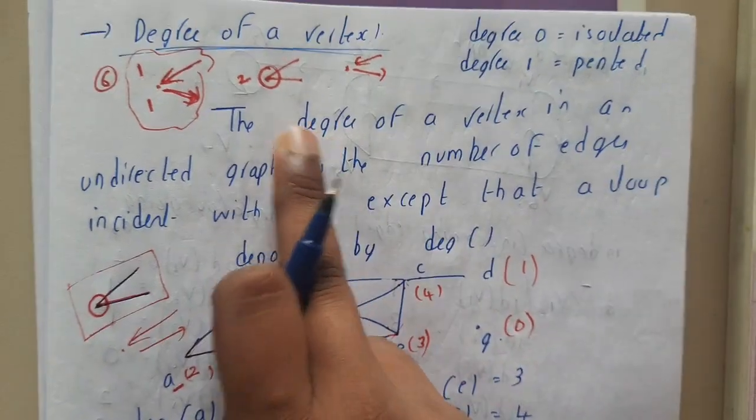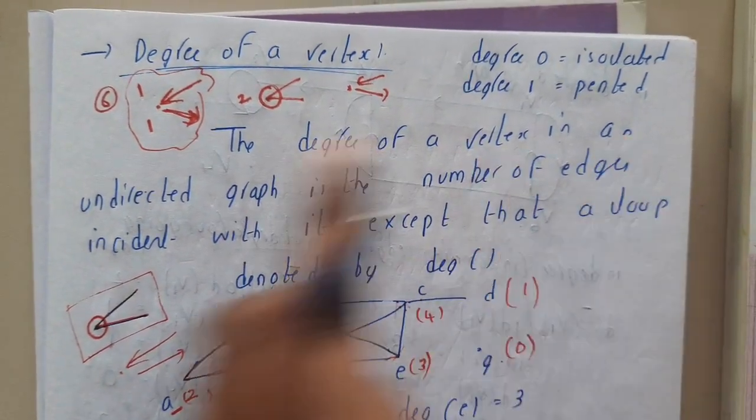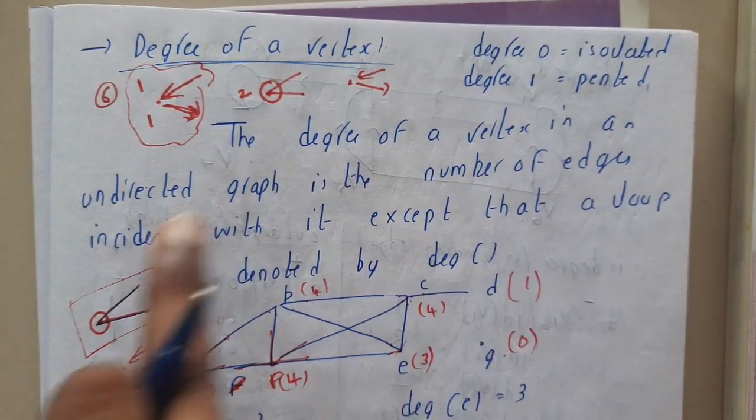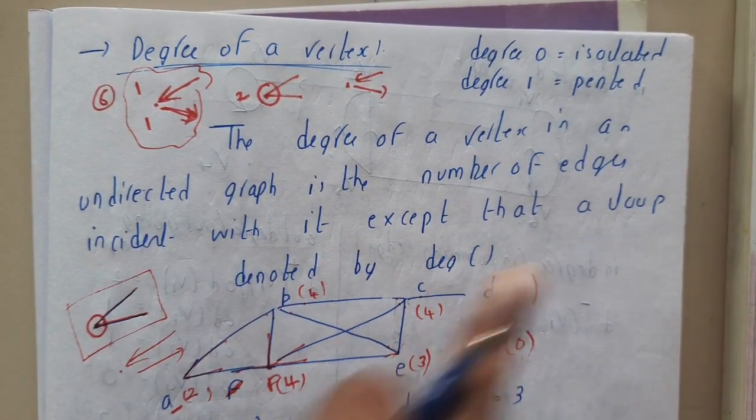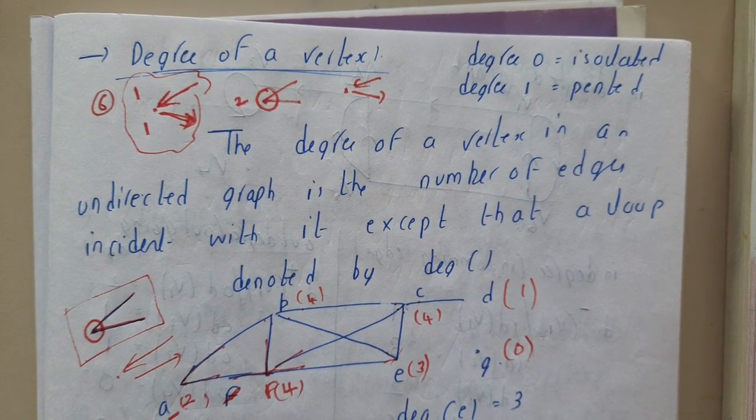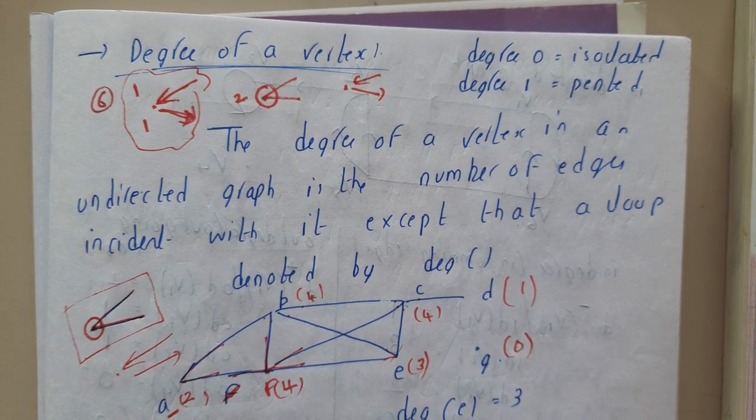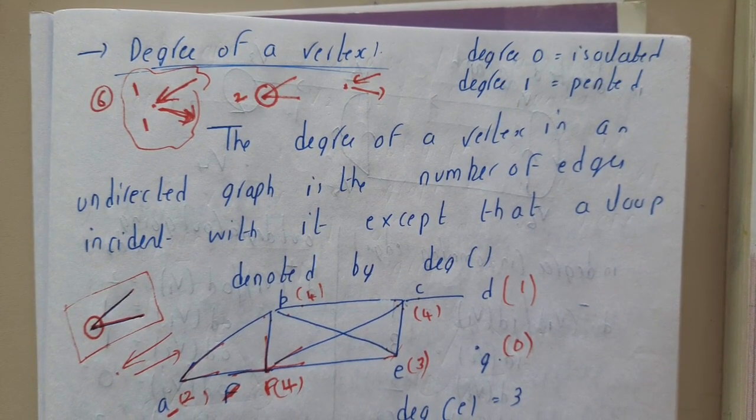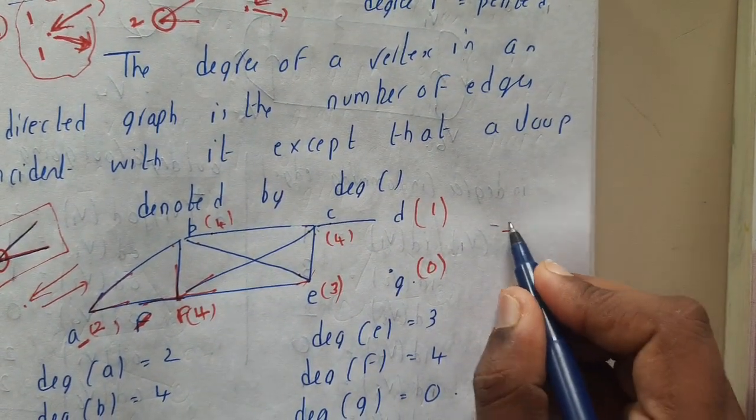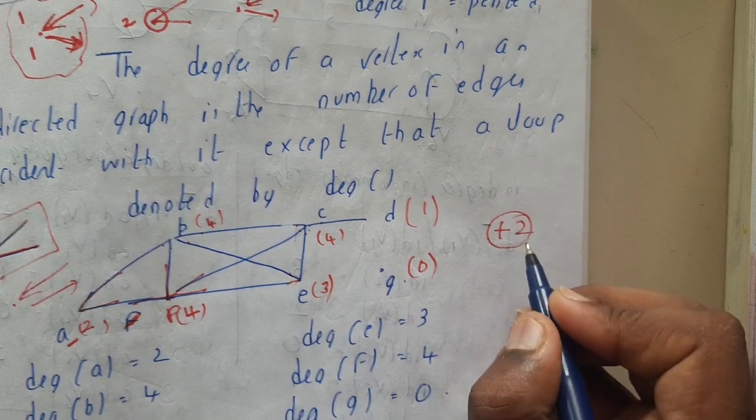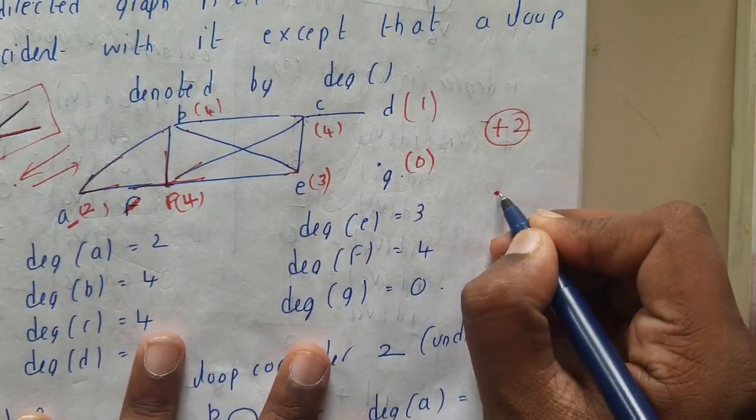Let us now go to the definition. The degree of a vertex in an undirected graph is the number of edges incident with it, except for a loop. So basically you should not consider loops here, because there is a separate condition for it. If you are considering loops, you need to add 2 for it, because if you observe it here,